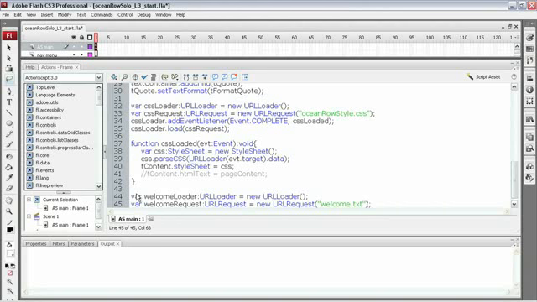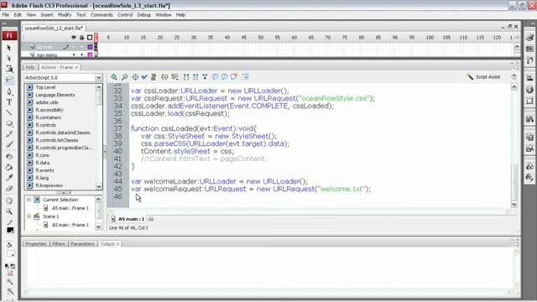And now we're ready to start our loading process. Now I'm going to add one more line in here that's actually not required because it's a default, but it tells us a little bit about how this URL loader object works. I'm going to take our welcome loader and specify a property for that loader called dataFormat. The dataFormat property tells the loader what kind of data it should expect.